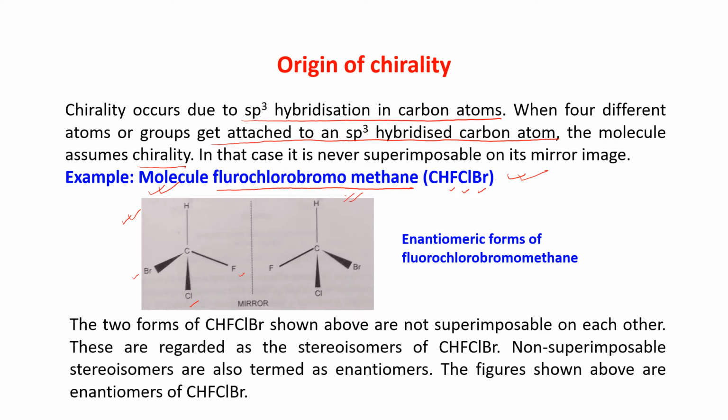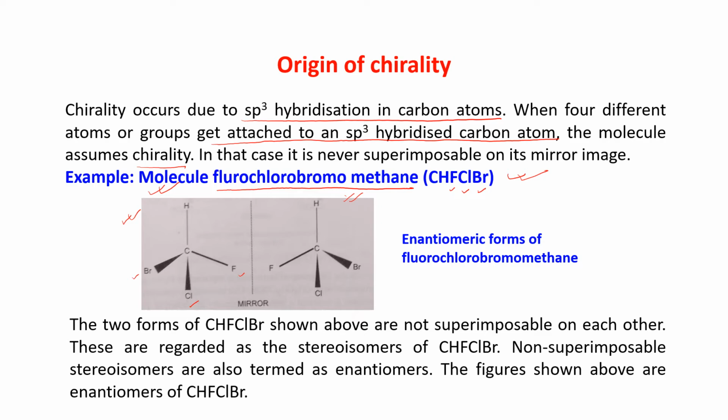Okay, now just take one and try to put it above the mirror image of the original compound, and you will find that these two forms are non-superimposable mirror images.